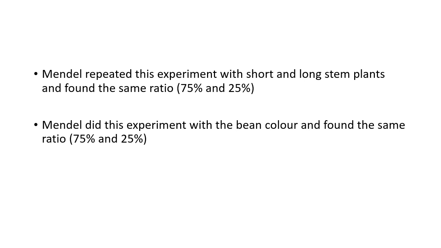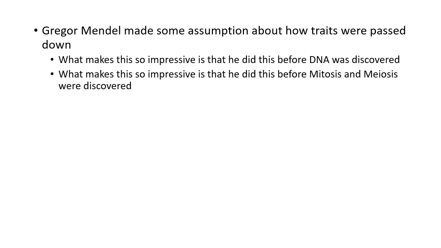And he's like, well, how am I getting that 75 to 25 ratio here? And so he needed to try to solve this mathematically. And so Gregor Mendel made some assumptions about how these traits were passed on. And I want to remember what makes it so impressive is that he did this before DNA was discovered.